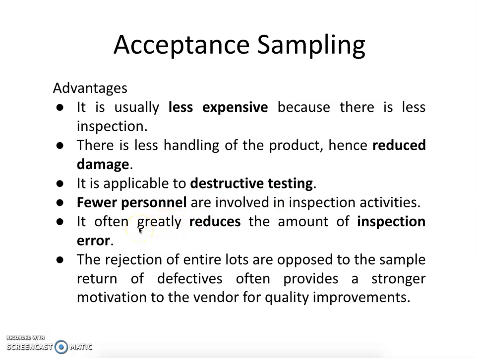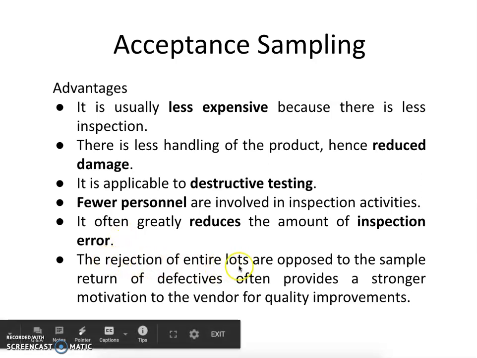It often reduces the amount of inspection error. If too many inspectors are involved, there are a lot of chances of inspection error. Since fewer personnel are involved, we can reduce a lot of the inspection errors that may happen because of the inspectors.